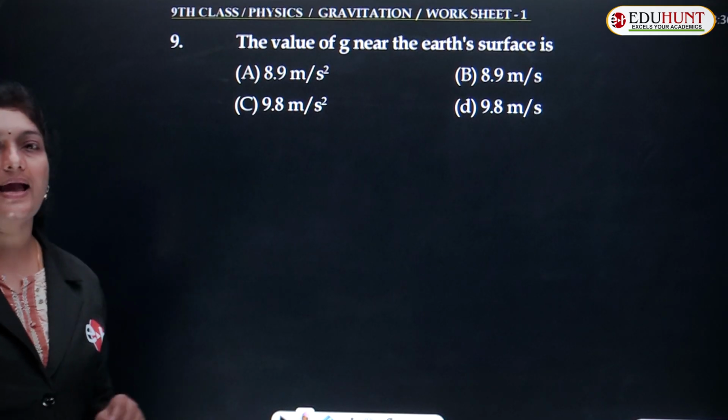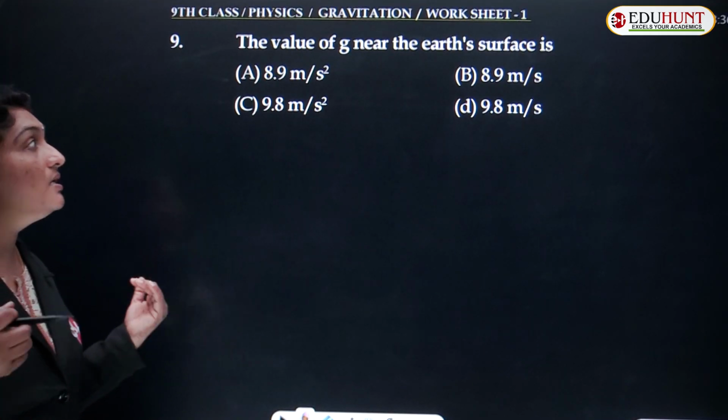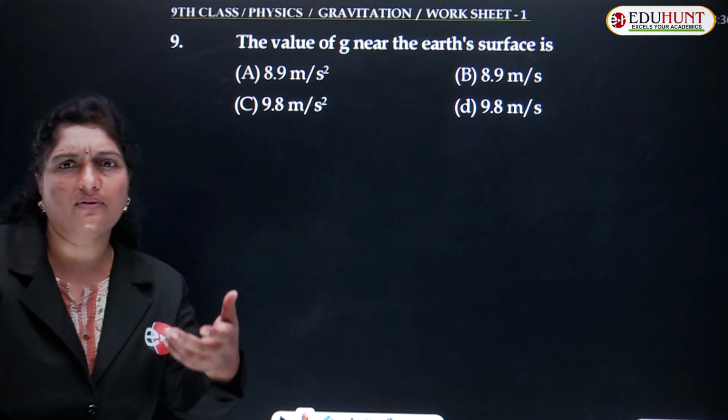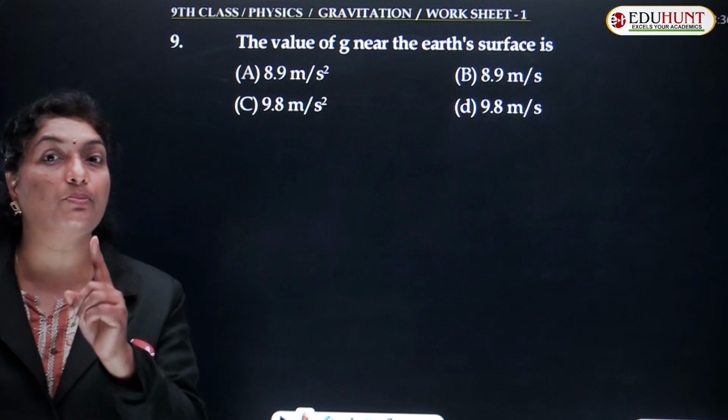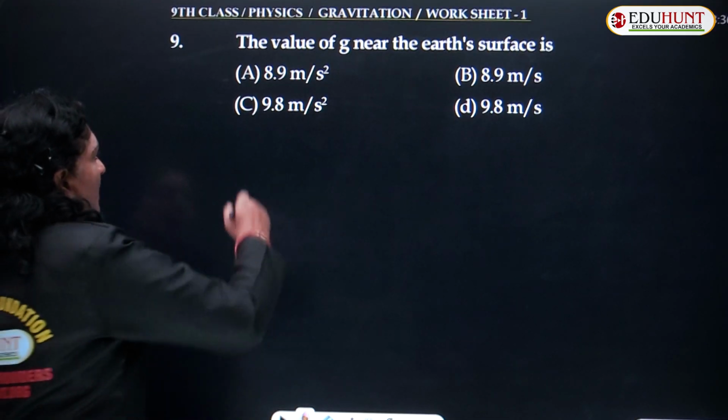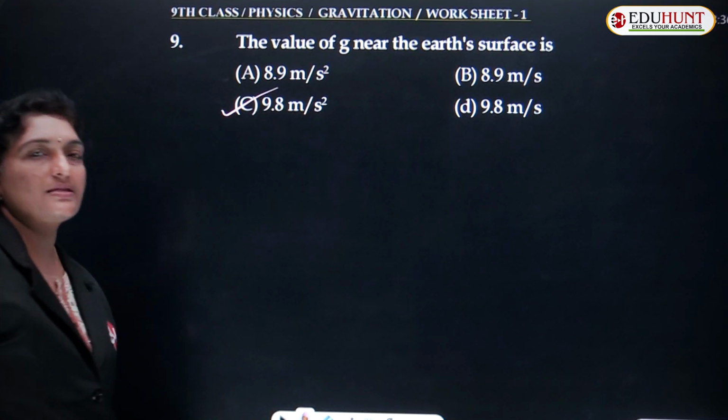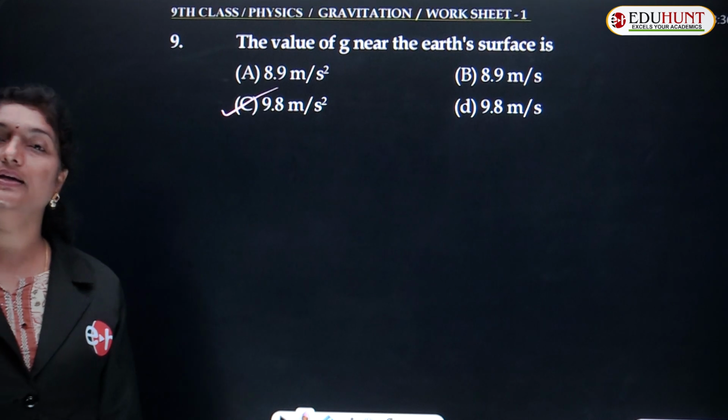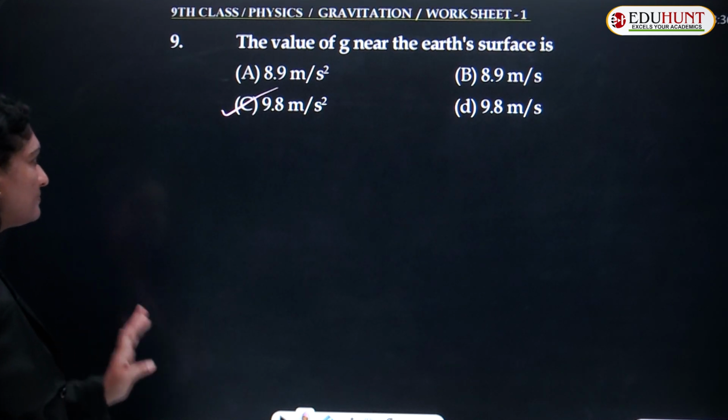Moving ahead with the ninth question, children. The value of g near the Earth's surface is, what is the value of g on the surface? It's 9.8 meter per second square. Hence, option C must be true. How much is that? 9.8 meter per second square.